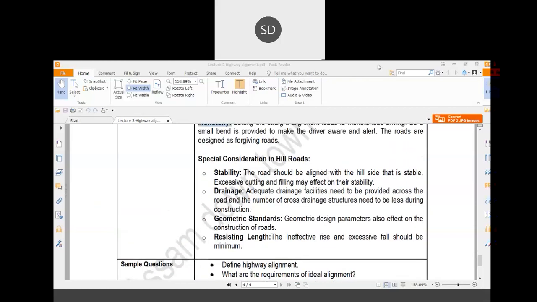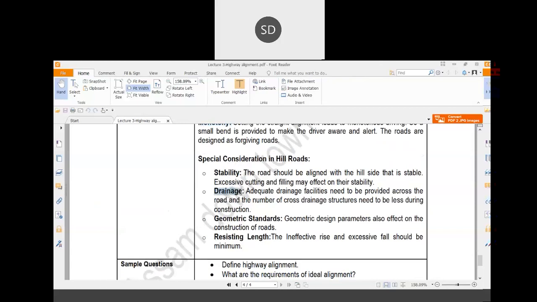Now, there are some special considerations in constructing hill roads. The first one is stability. Whenever you are constructing a road, the surrounding should be stable enough. Otherwise, it will cause a massive landslide.